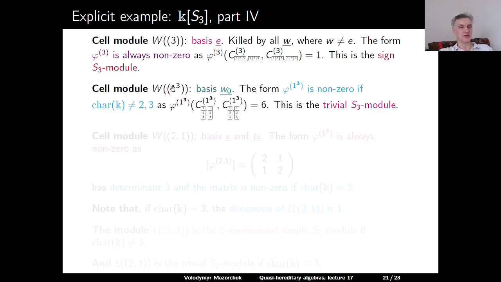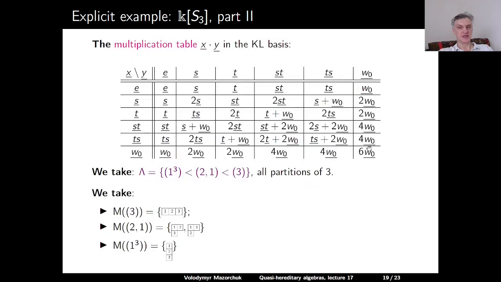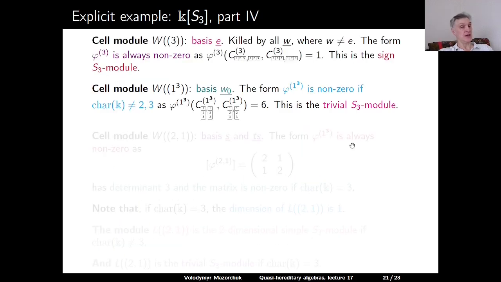Next, the cell module for the partition 1, 1, 1. It has basis W0 underlined, and the evaluation of the form phi at the unique basis element is equal to 6. That's exactly this coefficient 6 here. And 6 might be non-zero, but it also might be 0. So 6 is 0 in characteristics 2 and 3. So this cell module gives us a simple module in characteristics different from 2 and 3. And this gives us the trivial S3 module outside the characteristics 2 and 3. In characteristics 2 and 3, the cell module is not counted.